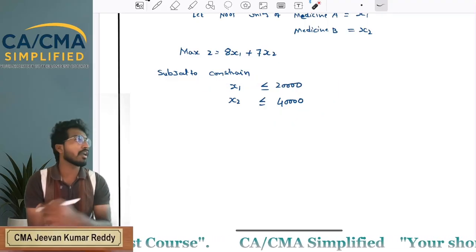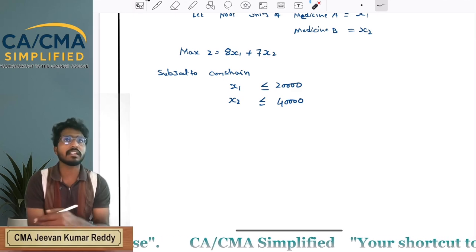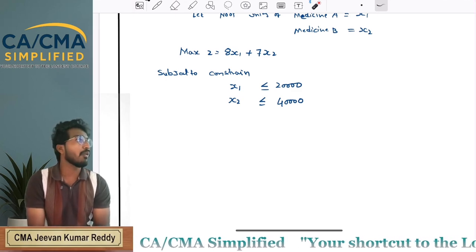And what is another constraint we have? In the form of bottles.